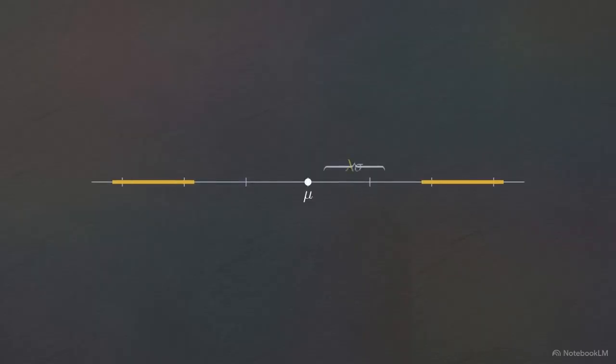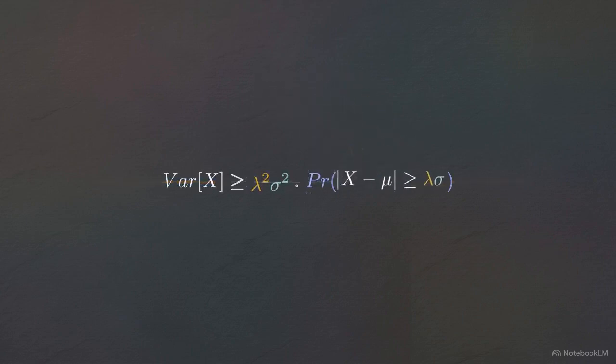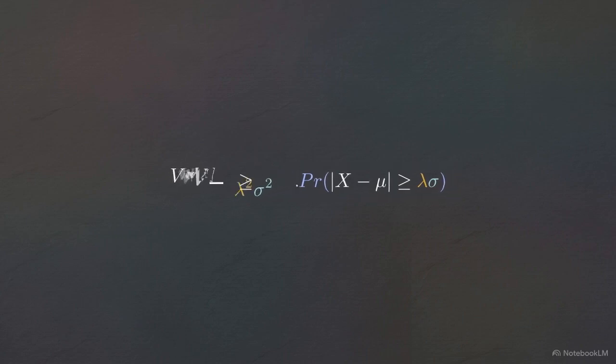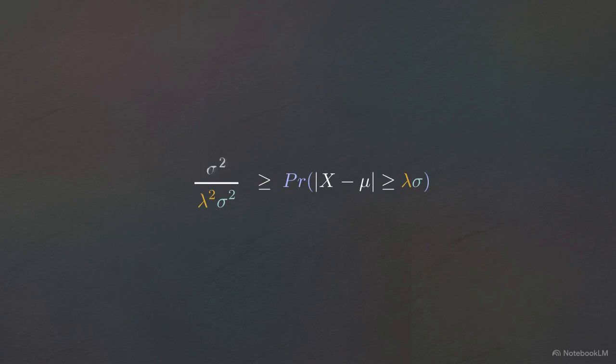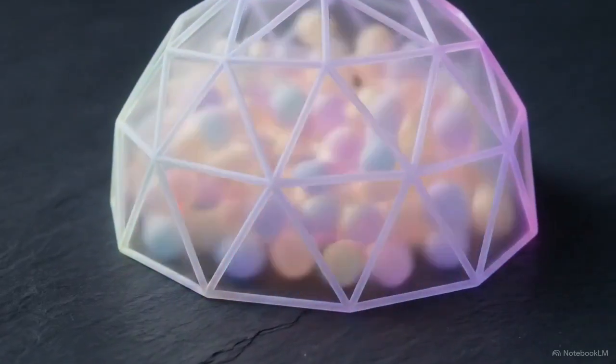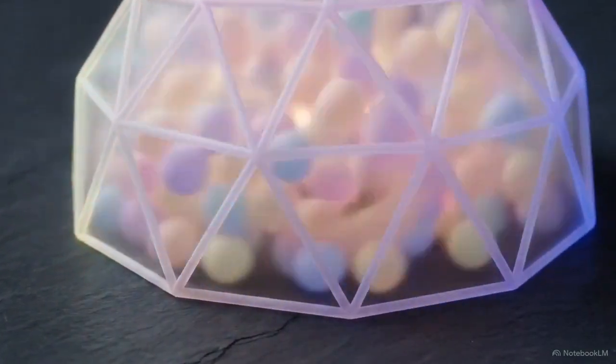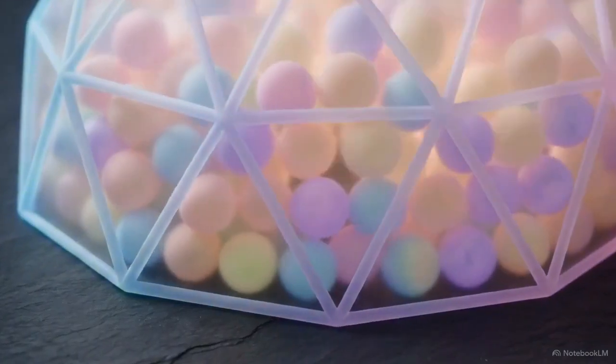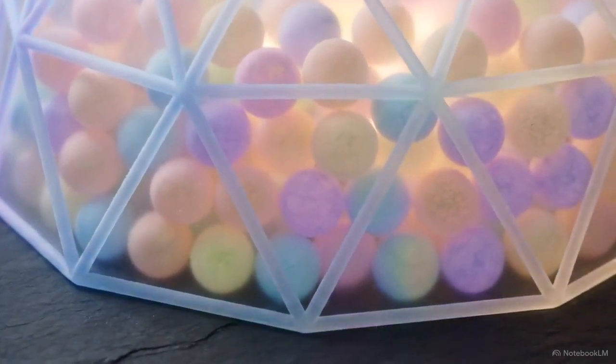Inside the tails, the minimum distance to the mean is lambda sigma. Substituting this defines a lower bound. Variance is greater than or equal to lambda squared times sigma squared times tail probability. Dividing both sides isolates the probability, proving Chebyshev's inequality. Chebyshev's inequality is an absolute containment field. It caps the probability mass far from the center, completely agnostic to the underlying shape of the distribution.